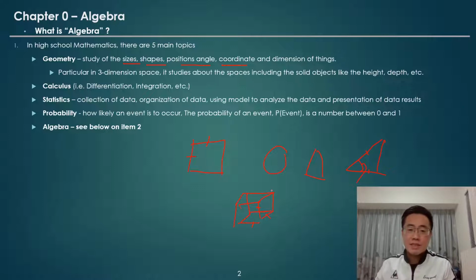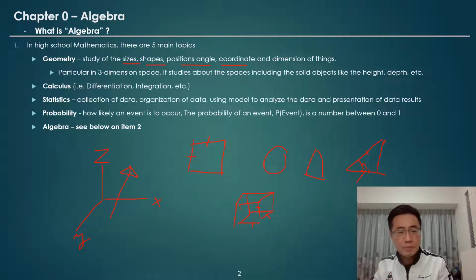In addition to that, in advanced mathematics, we will study the 3-dimensional coordinate plane, where we have an x, we have a y. We also have the vertical one, which is in the 3-dimensional space. We will study the points or the vectors in 3-dimensional coordinate geometry.